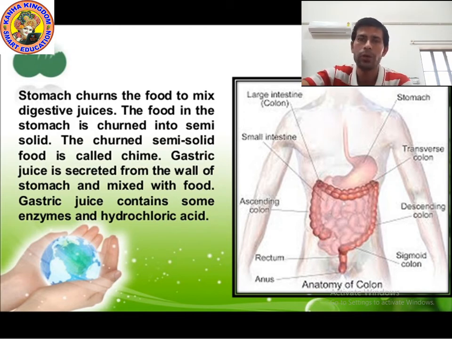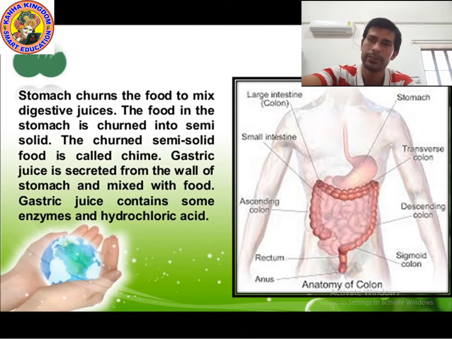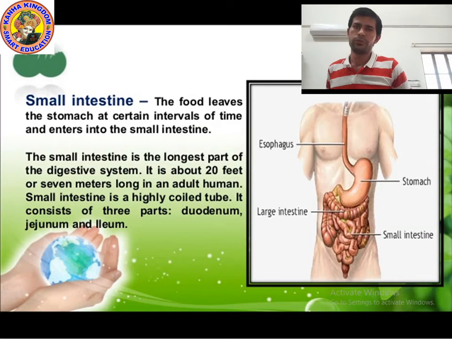Now we will study the small intestine. Let's move on to the next point. Okay kids, about the stomach: the upper end of the stomach is connected to the food pipe and the lower end of the stomach is connected to the small intestine.